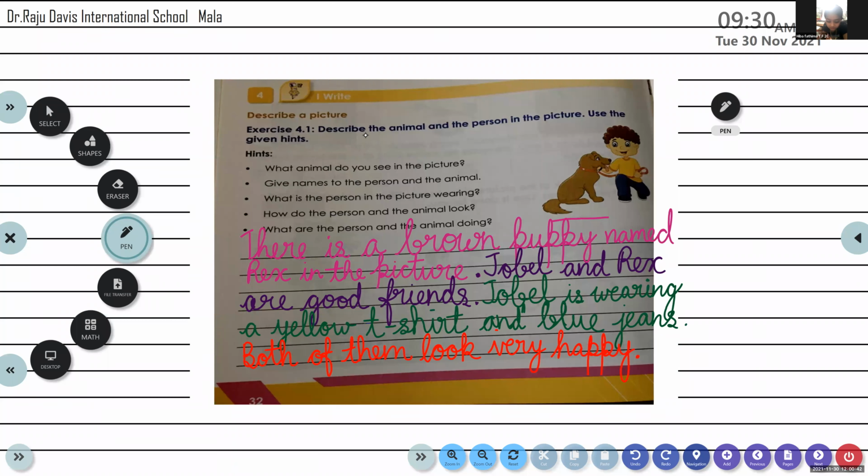What are the person and the animal doing? Now you have to observe the picture one more time, a little more carefully. Look at it. All of you must look at it. And try to guess, what are they planning to do?